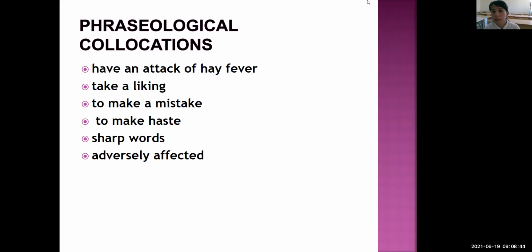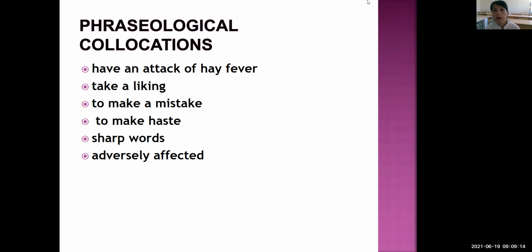In our previous lesson, students, we mentioned that the free word groups are completely motivated. For example, blackbird, or how can I say, yellow table, or white wall. They are the free word groups. So they are not semantically and structurally stable.